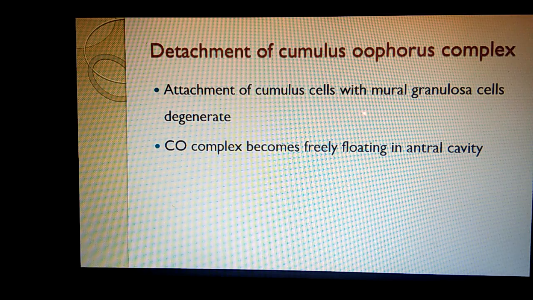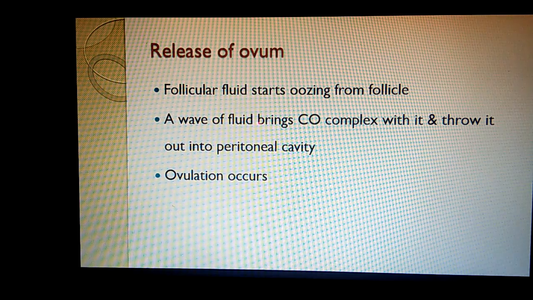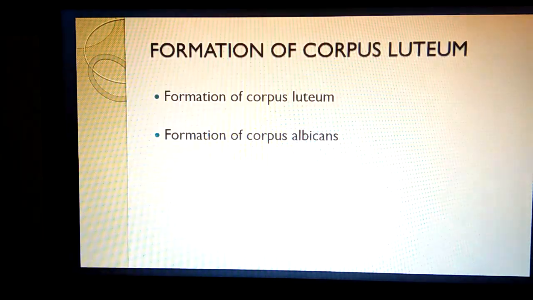So the attachment of the cumulus cells with the mural granulosa cells degenerates. The cumulus oocyte complex becomes freely floating in the antral cavity. The follicular fluid starts oozing from the follicle. A wave of fluid brings the cumulus oophorus complex with it and throws it out into the peritoneal cavity, and the ovulation has occurred. So you can see this diagram. This follicular wall was pressing against the wall of the ovary, and as the follicular fluid increased in amount, a wave generated, and this wave threw the ovum along with the cumulus cells out of the ovary. So this is the process of ovulation.